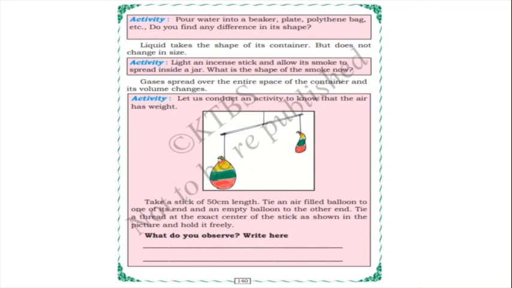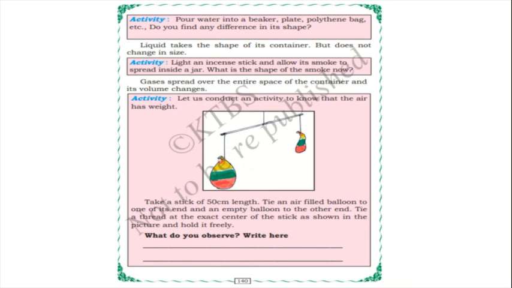So pour water into a beaker, plate, polythene bag, and do you find any difference in its shape? Liquid takes the shape of its container but does not change in size. So liquid state will take the shape of its container, but it will not change its size, children. So if you take a glass of water and pour it in another container, only the shape will change, but it will not change its size or its quantity.